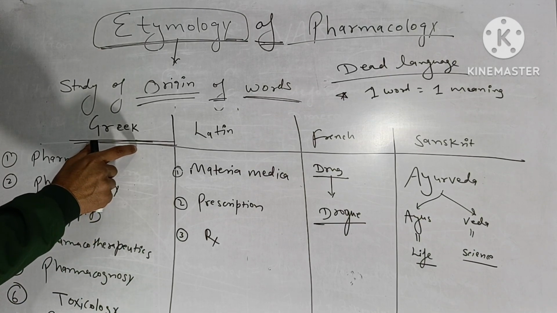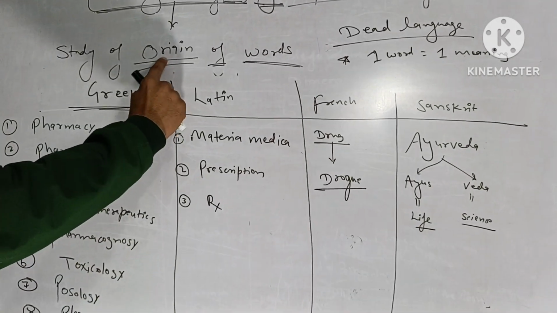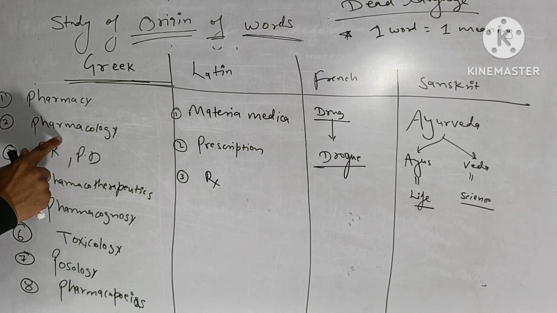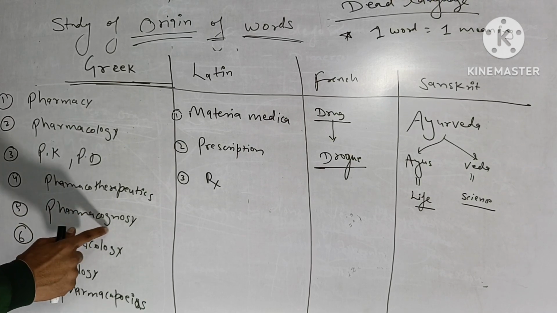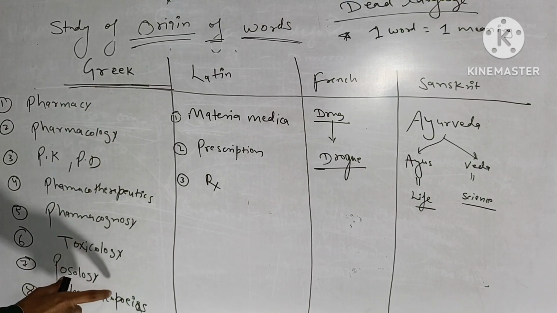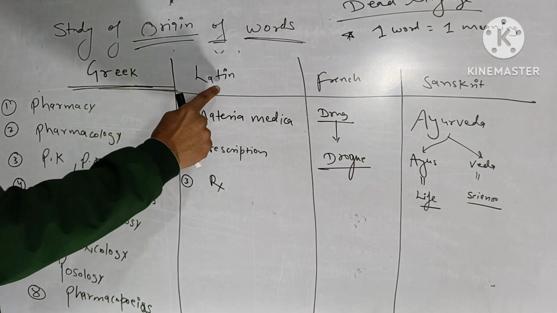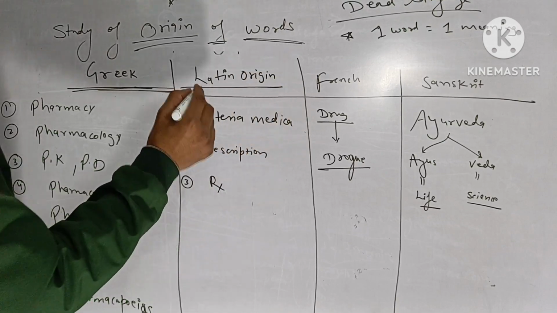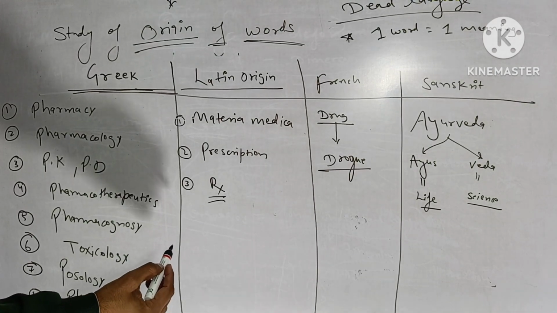So for example, Greek language. These are the words which come under the Greek language, means the origin of these words is from the Greek language. For example, pharmacy, pharmacology, pharmacokinetic, pharmacodynamic, pharmacotherapeutics, pharmacognosy, toxicology, posology, pharmacopoeias. So these words have origin from the Greek language. Then in Latin, these are three words which have Latin origin: materia medica, prescription and symbol for the treatment.